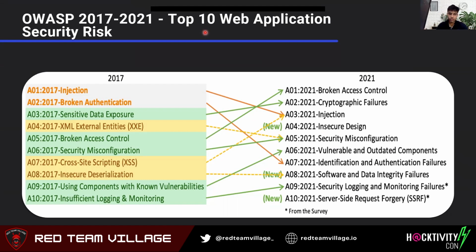So just to make sure that you know, A1 is injection, and then we have A10, which is insufficient logging and monitoring. If you glance through this, it will give you an idea of what we'll be talking about in the next slides.